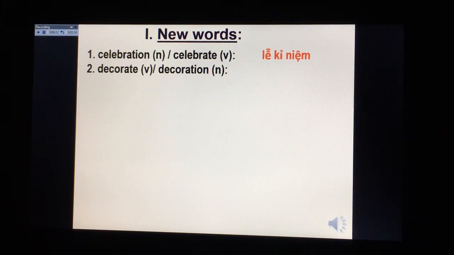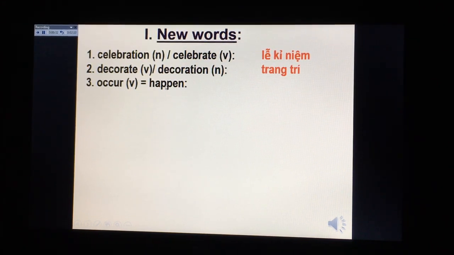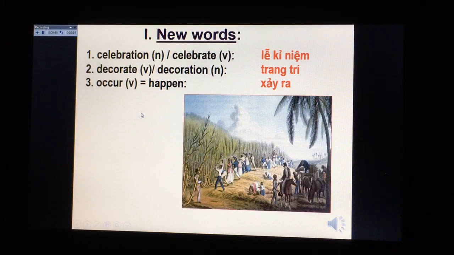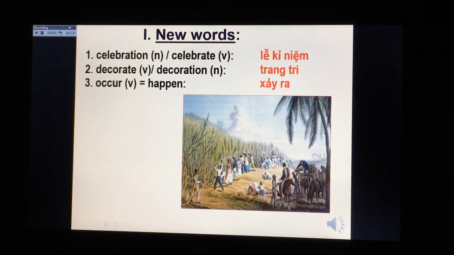And number 2, decorate. Yes, the noun of decorate is decoration. You make your home, you make your house more beautiful. It means trang trí. And number 3, occur. It has the same meaning as happen. It means xảy ra. And you look at the pictures.